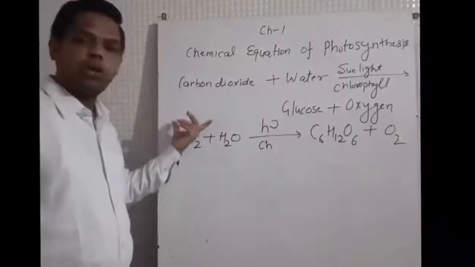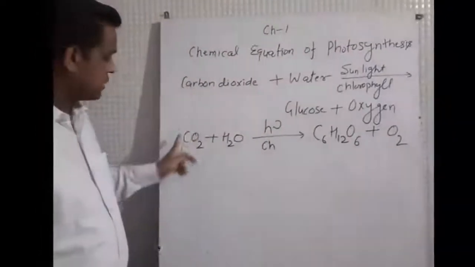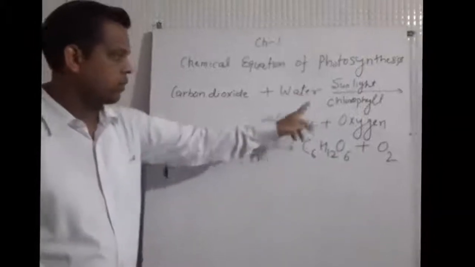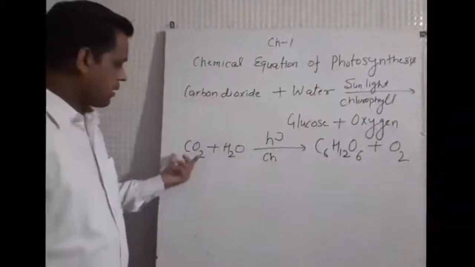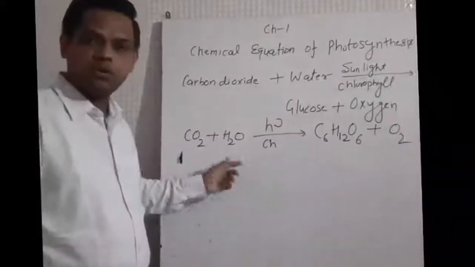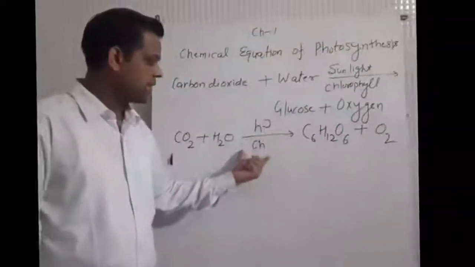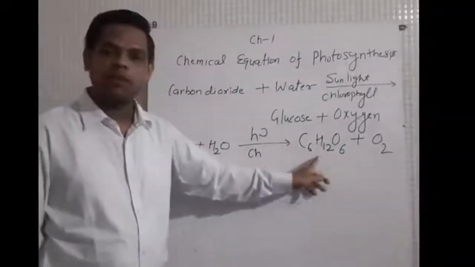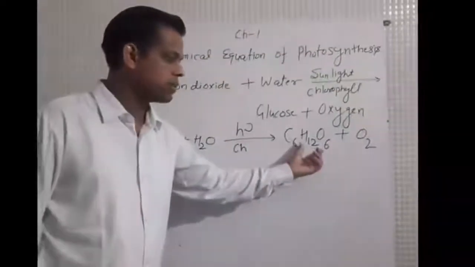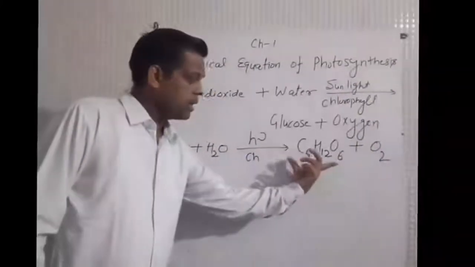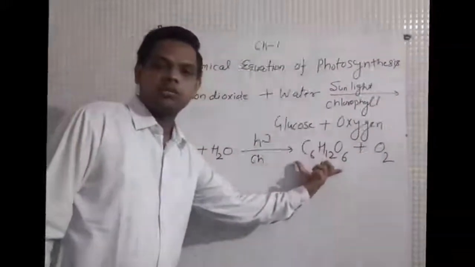In symbolic form, we can write carbon dioxide as CO2, water as H2O. Carbon dioxide is absorbed from air, water is absorbed by roots from soil. In the presence of sunlight, chlorophyll absorbs sunlight, and forms glucose, whose chemical formula is C6H12O6, plus oxygen. Glucose is the food formed by the process of photosynthesis.